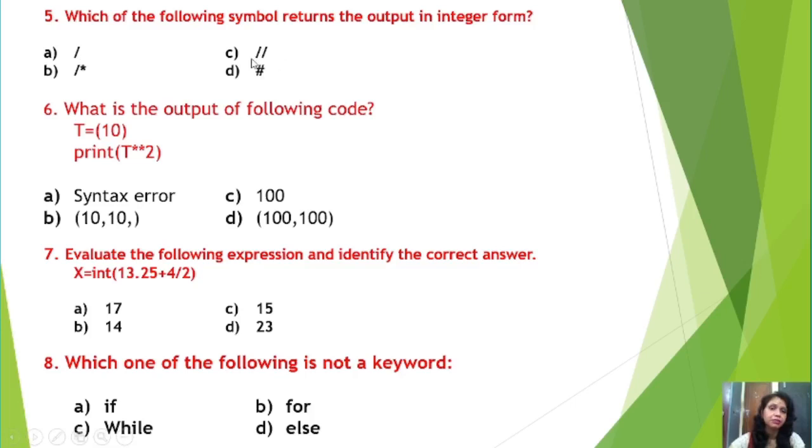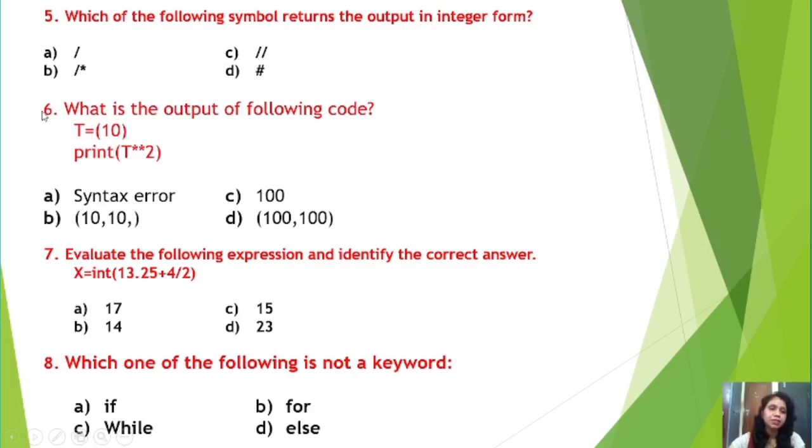But option C says floor division, the double slash is used for floor division. So the floor division operator truncates the fractional part and it returns a whole number, that means an integer number, without the fractional part. So option C is your correct answer, and option B is invalid. Option D, that hash sign is used to write a single line comment, right students? So the operator which returns the output in integer form is the floor division operator.